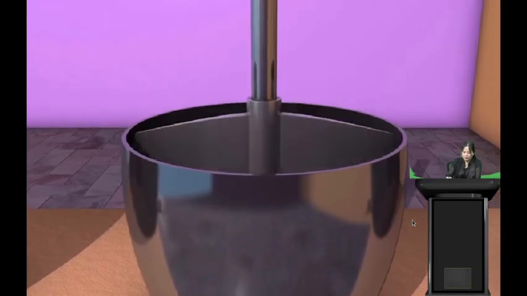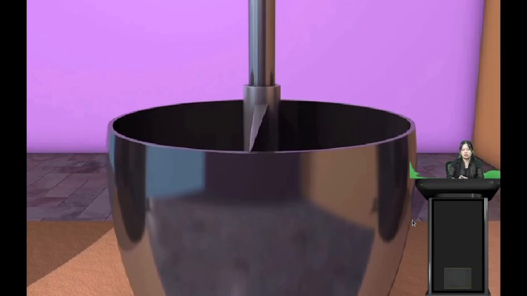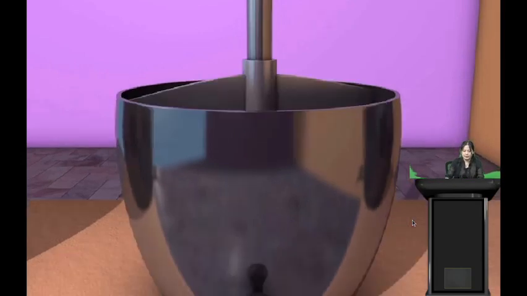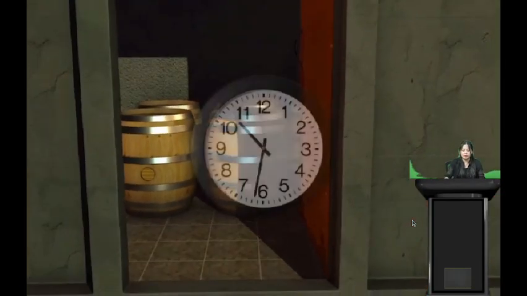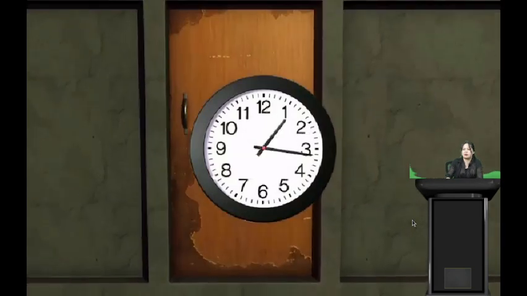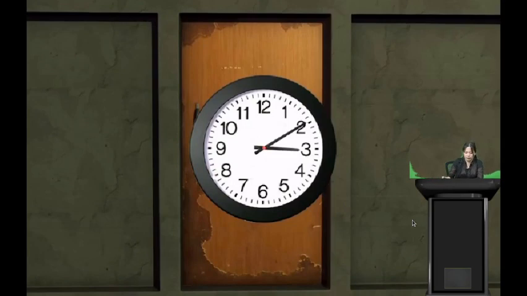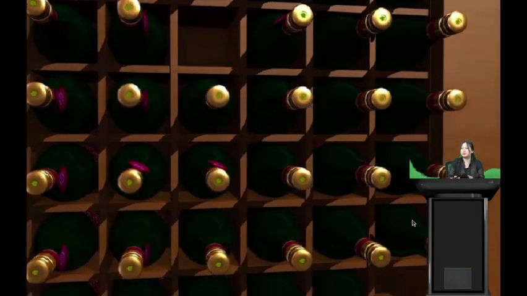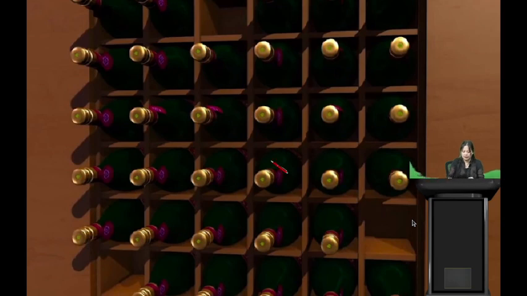So here, in the first place, we will prepare fruit wine. At first we will crush the fruits. Then store the juice in an airtight container and leave it for some time. It may be months, or years, or just a few days as well. After some time the wine will be ready, which is then packed into different bottles, like this wine bottle, and supplied to different areas, to different people. So this is how wine is produced.